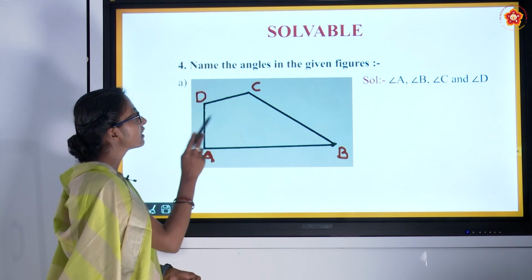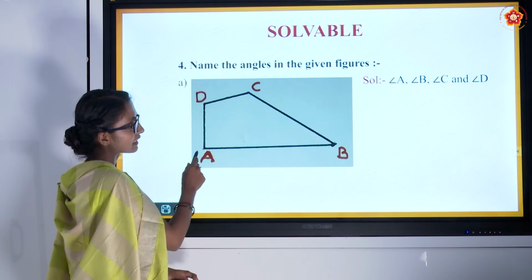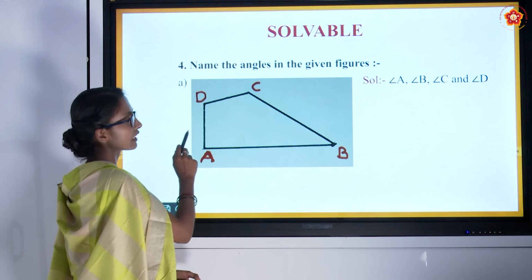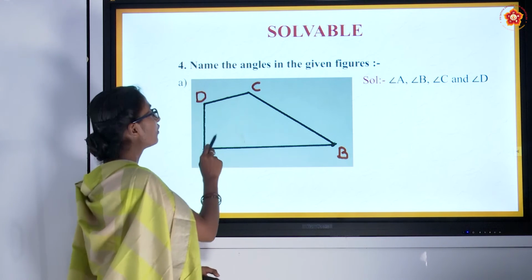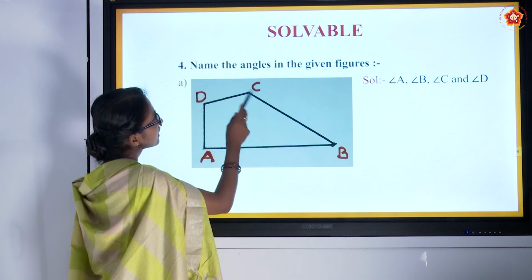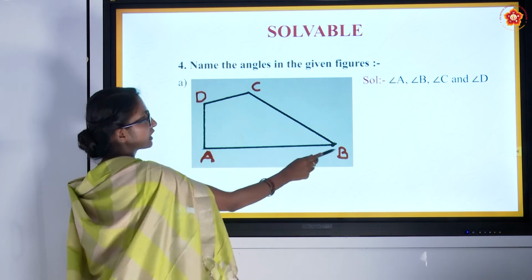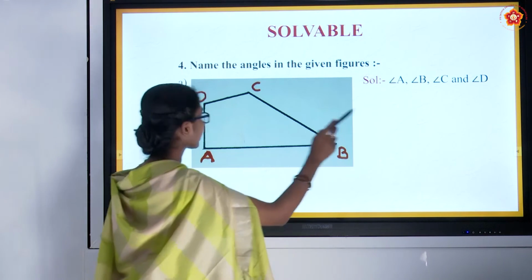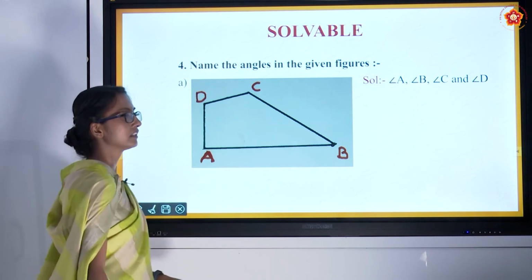Name the angles in the figure. You know very well that if the sides are 4, then it is said to be a quadrilateral. Even it has 4 angles too. In this they have asked us to mention 4 angles: 1, 2, 3, 4. So angle A, angle B, angle C and angle D.